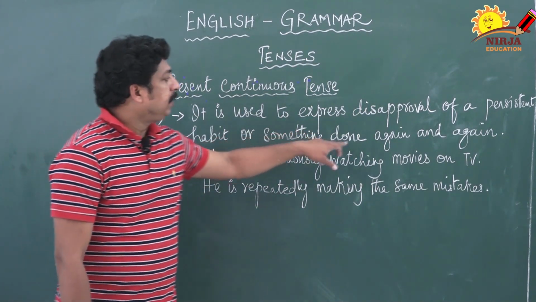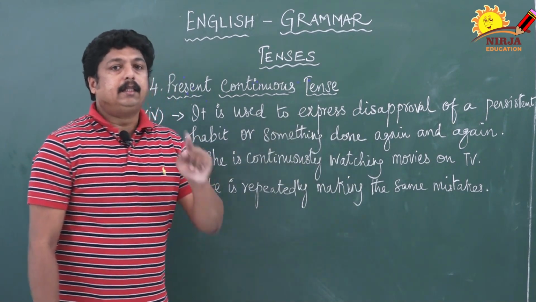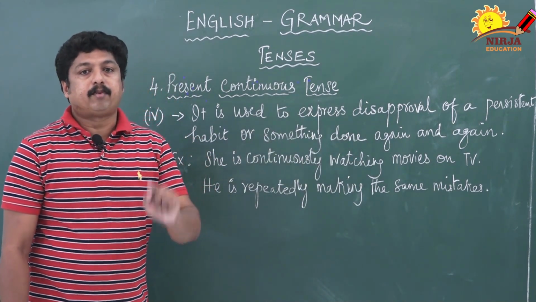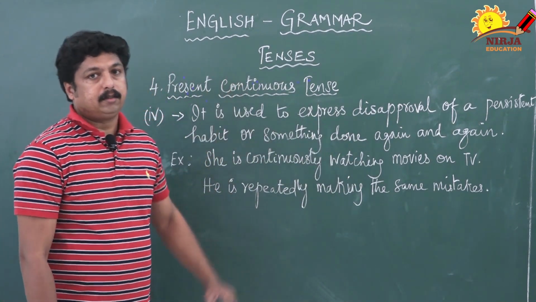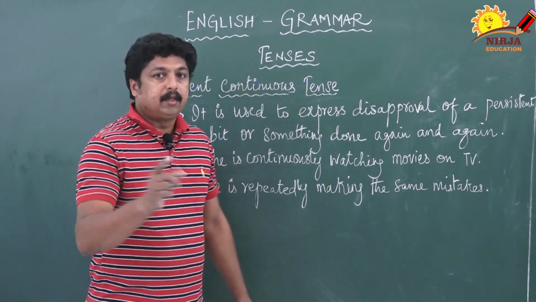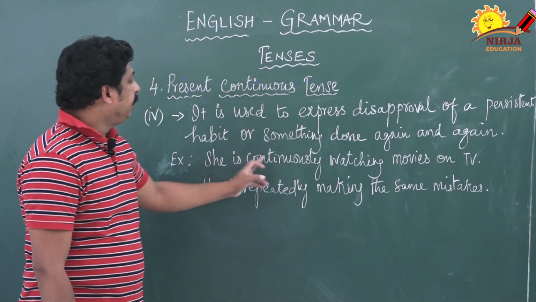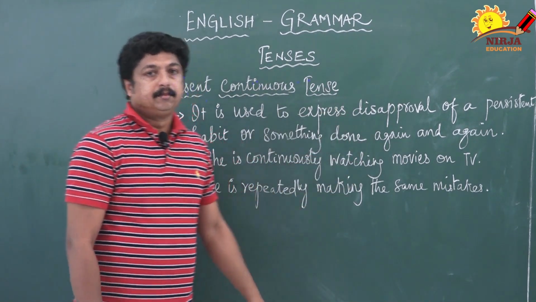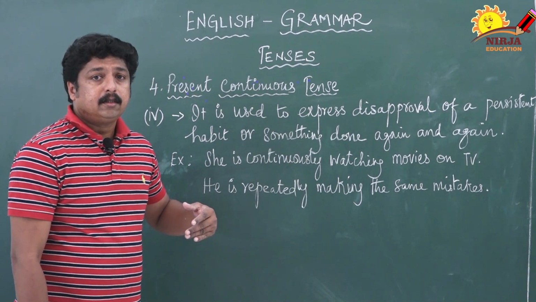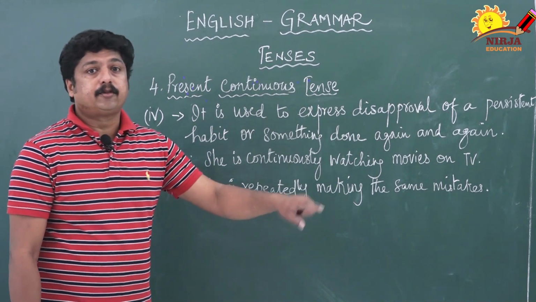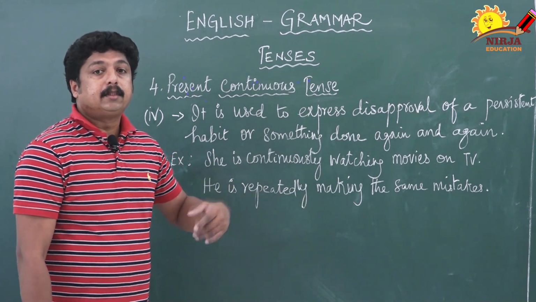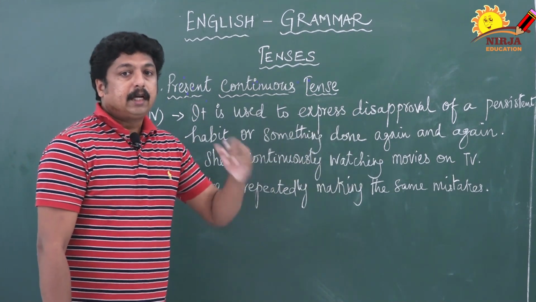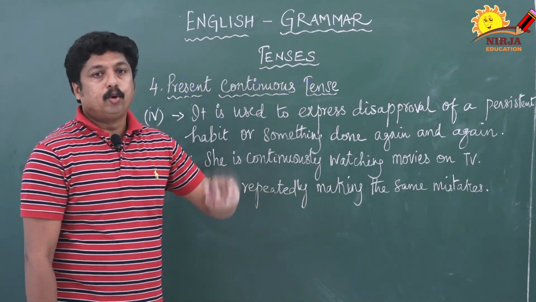Now, it is used to express disapproval of a persistent habit if the action is continuously happening, as well as something done again and again, that also can be expressed in present continuous tense. If you see the example, then you come to know. Let us see that she is continuously watching movie on TV. So, this action is not going on at the time of speaking, it becomes a habit. Continuously this thing is going on.